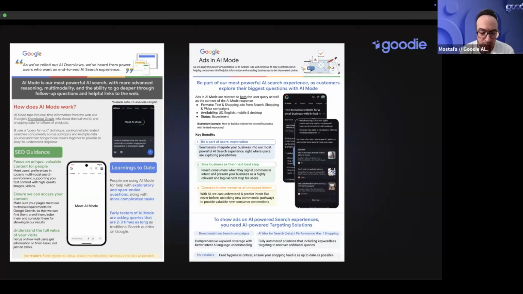These two screenshots are actually from a Google deck that has been circulating in the past couple of weeks. The one on the left is Google's own recommendations of how to show up more on AI mode. The other one is screenshots of how ads are going to look on AI mode. This is Google trying to tell CMOs and platforms how they plan on approaching this and how they plan on layering out ads and enabling brands, both organically and paid, to really show up on AI mode.